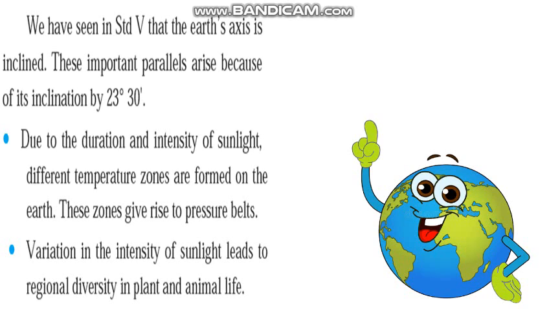Even in summer season they have less hair on their body. Also, we can see big forests there. This is because the rays of the sun reach the equator directly. That is why trees and plants thrive there more, and we get to see big forests. This is why we see a lot of diversity in plant and animal life on the Earth.